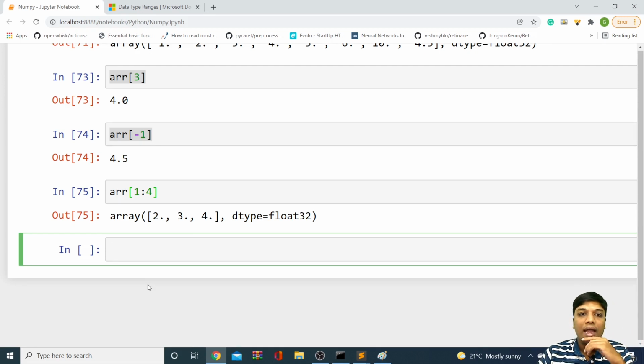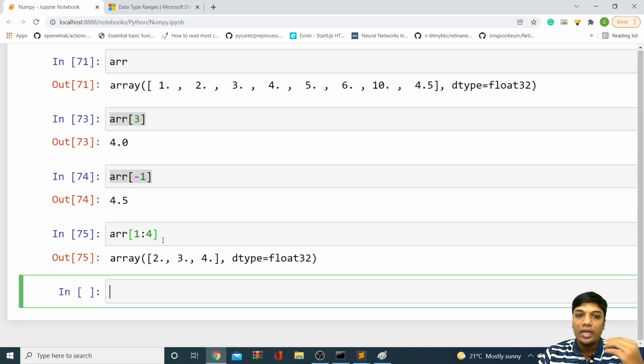That is possible. And the next thing is array is mutable. And obviously array accepts duplicates also. First thing, array is mutable.